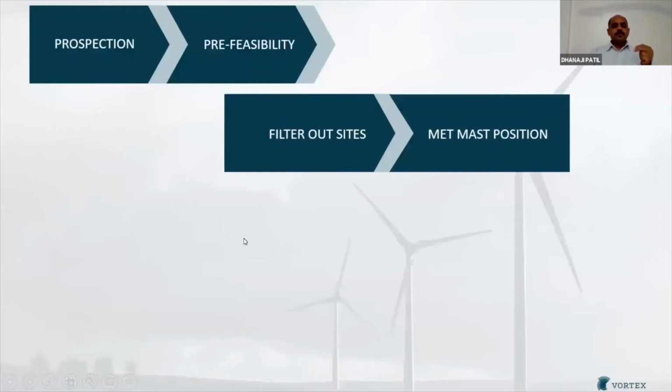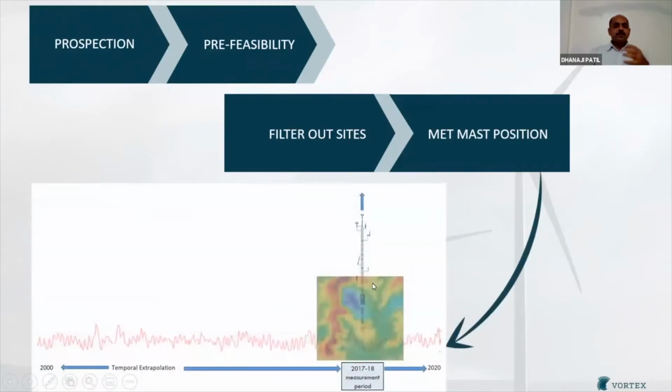Okay, so we know that we need modeled wind information during the prospection and pre-feasibility stage. Even while we are filtering out sites from the prospective sites, we take help of the modeled wind information. Even to decide the best position for the met mast, we use the modeled wind information. And we don't stop at this stage. Even after having 1 or 2 years of measurement, we need modeled wind information for the long-term extrapolation, for the vertical extrapolation and extrapolation over area.